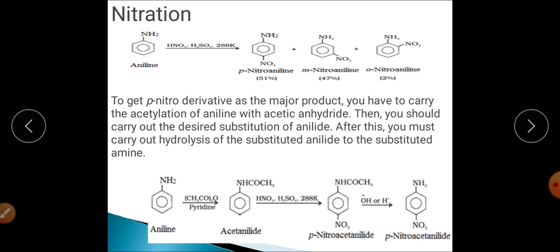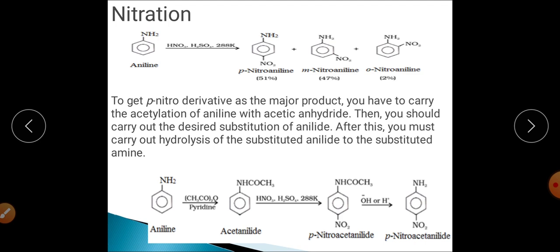Right? Now we can justify that this can be achieved because a strongly activating group is here. This can also be achieved because the NH2 group is here, and that is ortho-para directing in its nature. Why has this product also been synthesized? Because the NH2 group is ortho-para directing in its nature, then why are you getting the meta positioned NO2 group?